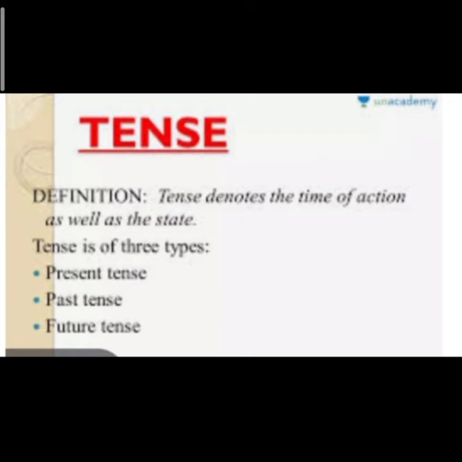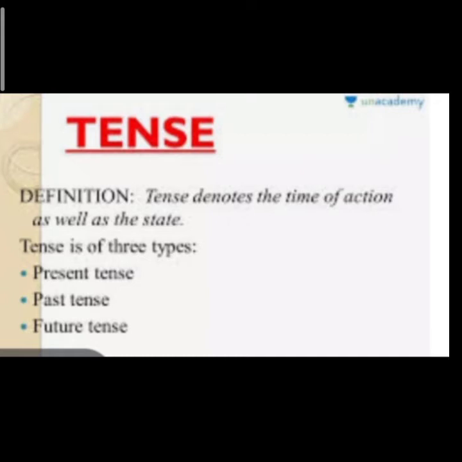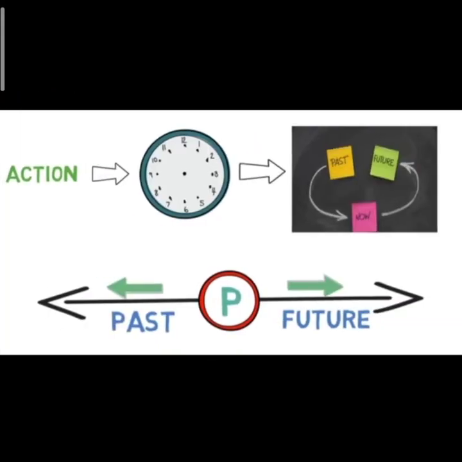Okay, so here tense is divided into three parts: present, past, and future. How can we understand it? Suppose we have done something. Done means action, we have done some action. So it will represent the time in which we have done that action. And that time will be either present or past or future.